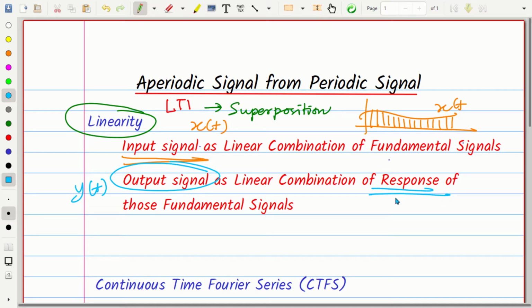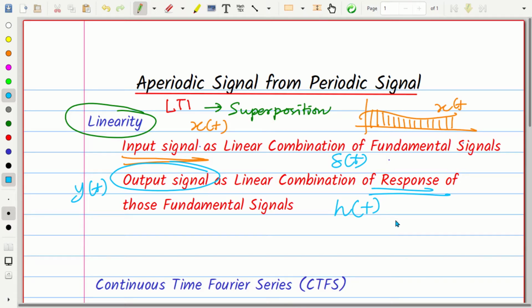So you have to keep this in mind, right? If you are expressing the input signal x of t as a linear combination of impulse signal delta of t, then you can express y of t as a linear combination of the impulse response h of t. So this is the advantage of doing like this. This is what we have discussed in the first unit and second unit, right?